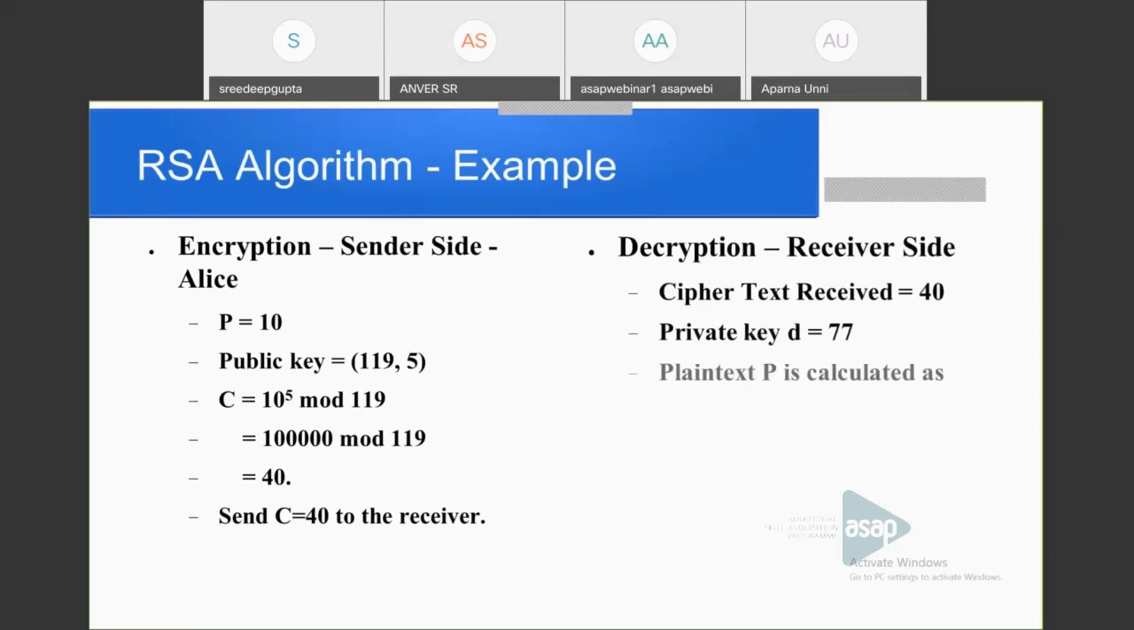Decryption, that is the receiver side: the ciphertext received is 40, and the private key available with the receiver is 77. P is calculated as P is equal to 40 raised to 77 mod 119. You have to do continuous multiplication over the modulo 119, and you have to find the answer. So the answer is 10. That is the original plain text.